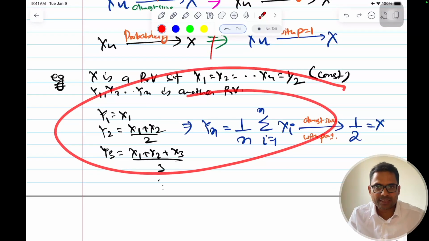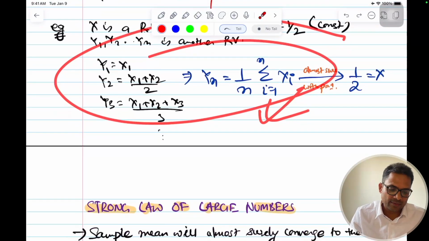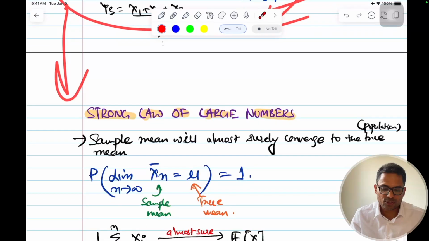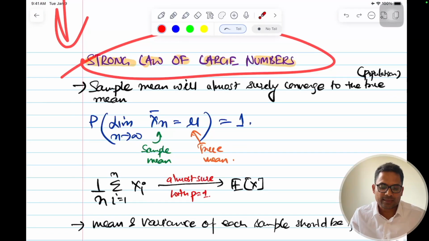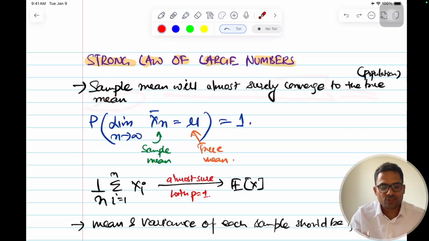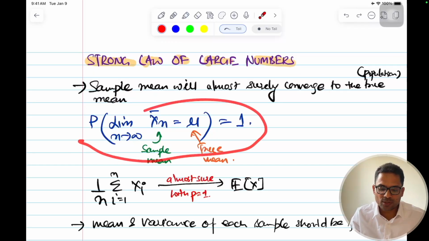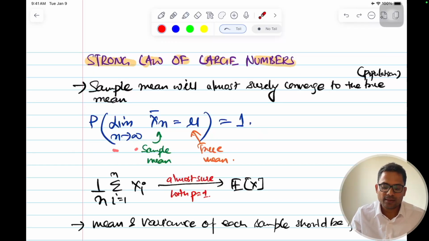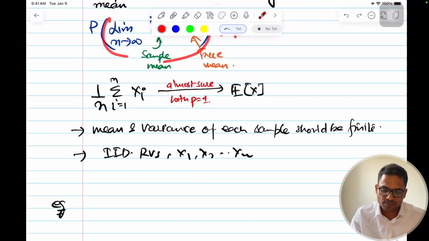Then we saw a toy example to understand this, and then we saw the application, that was the strong law of large numbers, where the sample mean will almost surely converge to the true mean as n tends to infinity. So this is the formula: as n tends to infinity, the sample mean will converge to mu with probability equal to 1, that is almost sure.